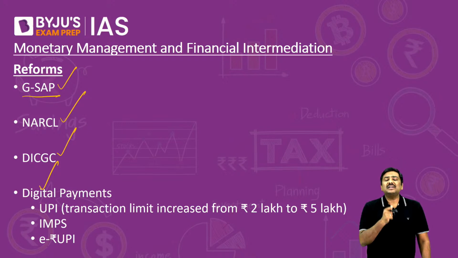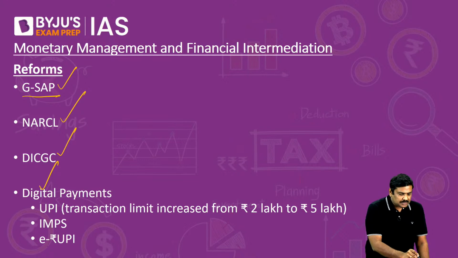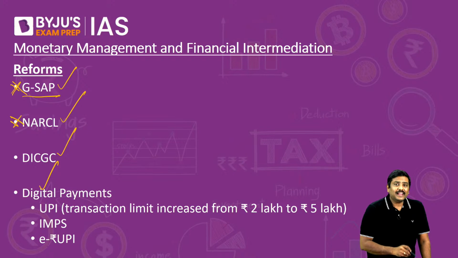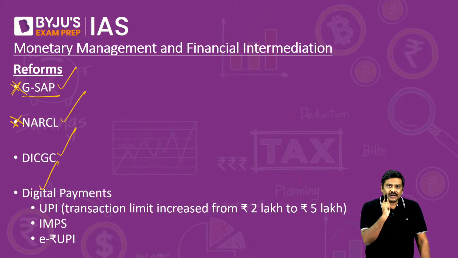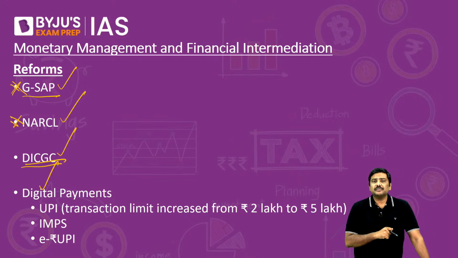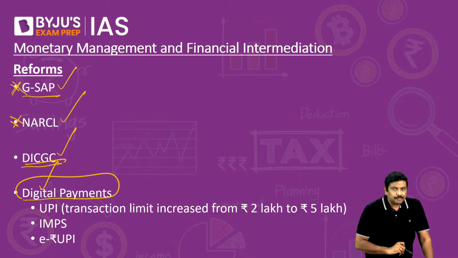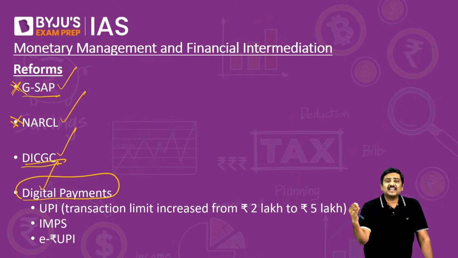Government Securities Acquisition Program. Please be very, very careful. It was there in the current affairs. Second one is NARCL, National Asset Reconstruction Company Limited. DICGC, Deposit Insurance Credit Guarantee Corporation, has been there in the newspaper for the last 1 year. And regarding digital payments, the more you discuss or the more knowledge you have about digital payments, guaranteed there will be certain questions where you can use this knowledge to answer in the UPSC exam.